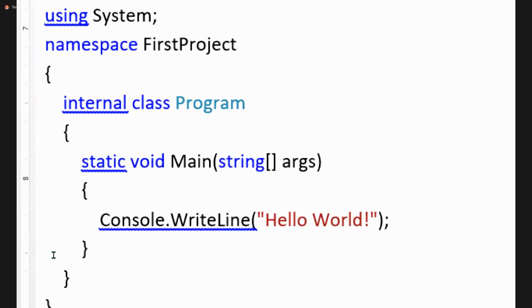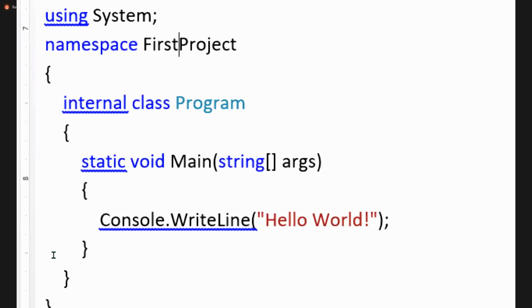Okay, first question. Internal class program. What is it? Internal class? Actually, private, public. Public means global, guys. You can access it from anywhere you want. Private means it is accessible only in that program. Internal means accessible in the whole project.